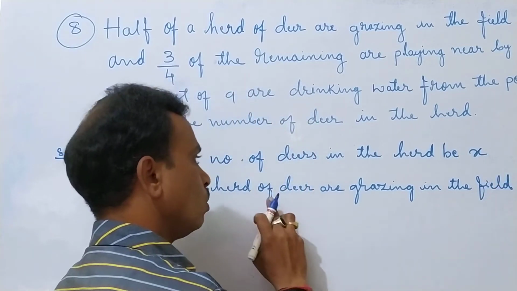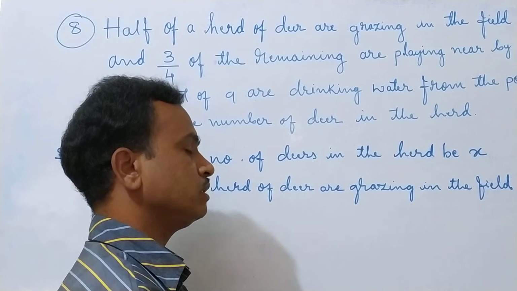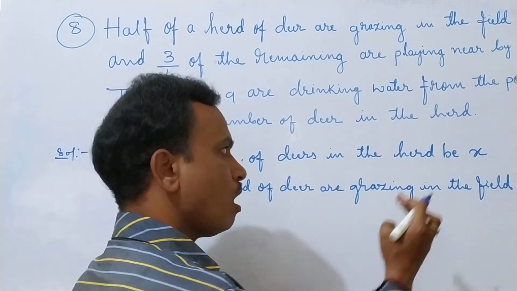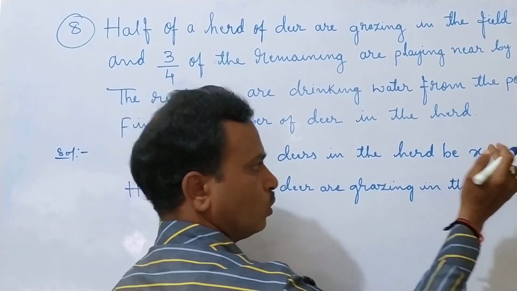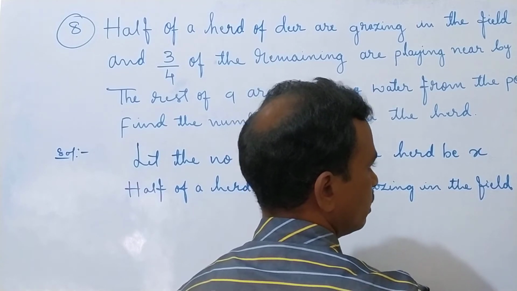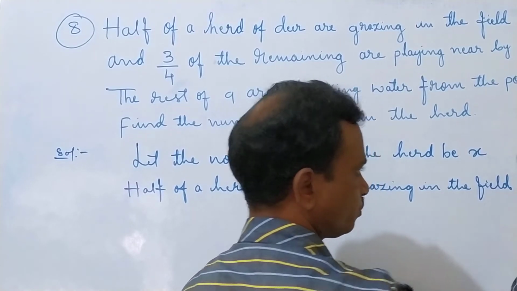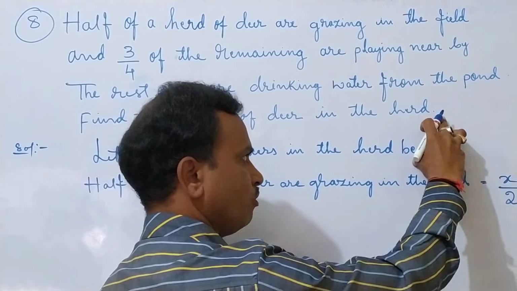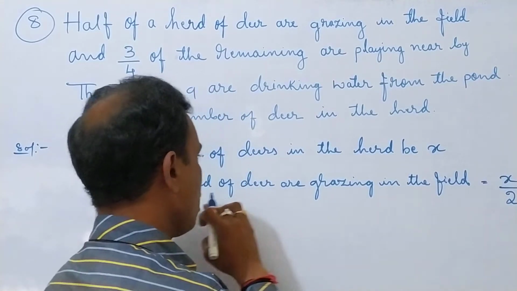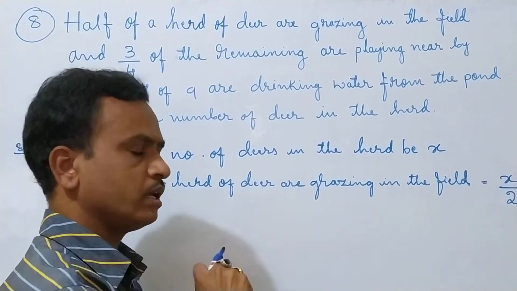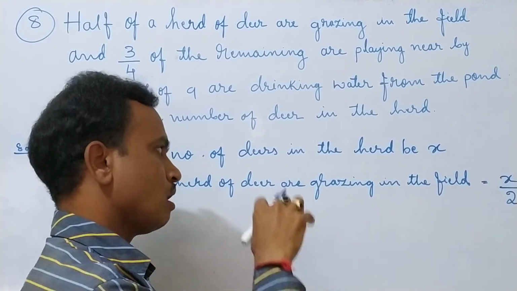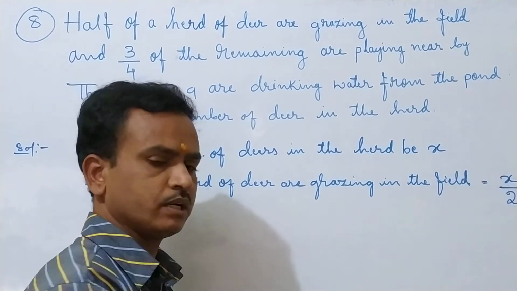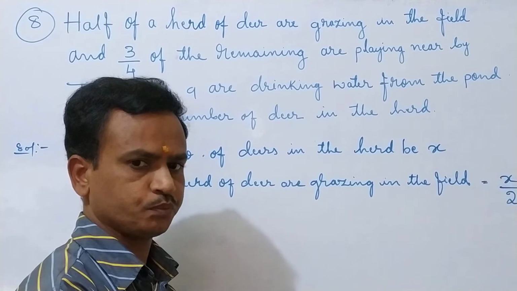So how many deer are grazing in the field? Half of this. Half of X means X divided by 2. X number of deer are in the herd, and half of that group are grazing in the field. That means we take X divided by 2.